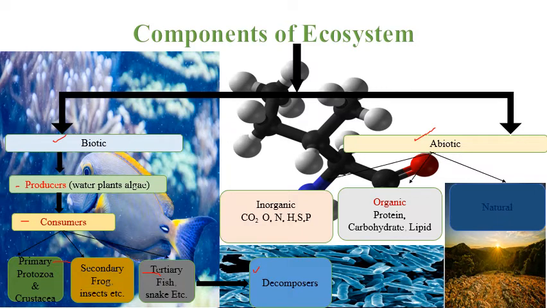The next component of the ecosystem is the abiotic components. Here again we classify into two or three types: organic and inorganic components.